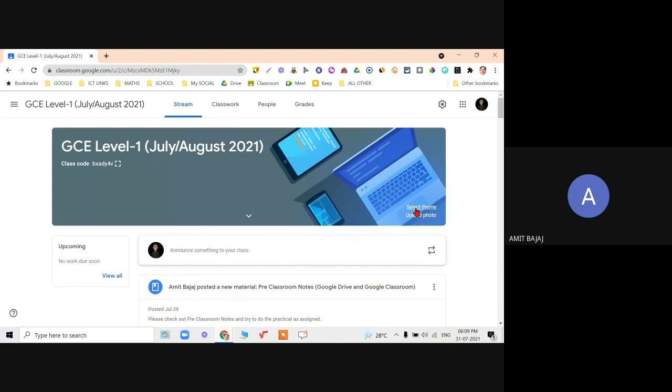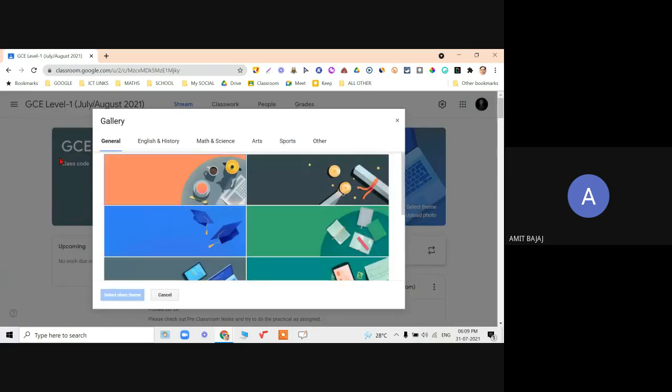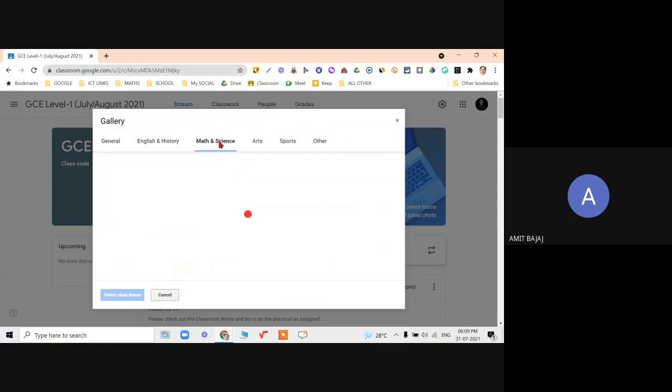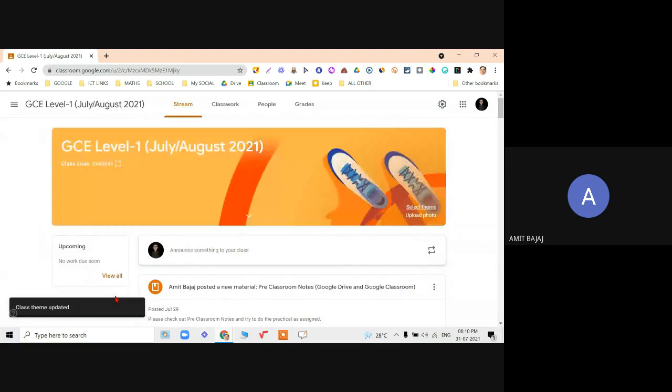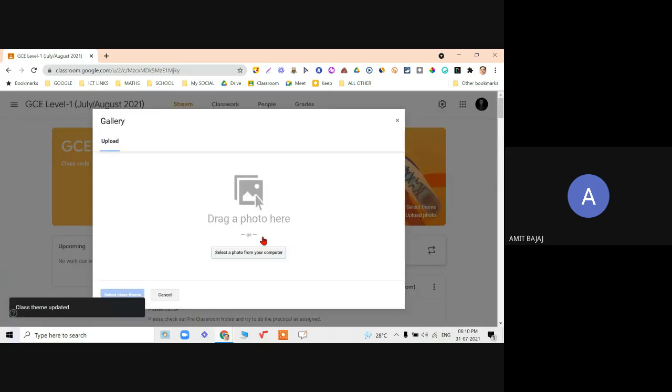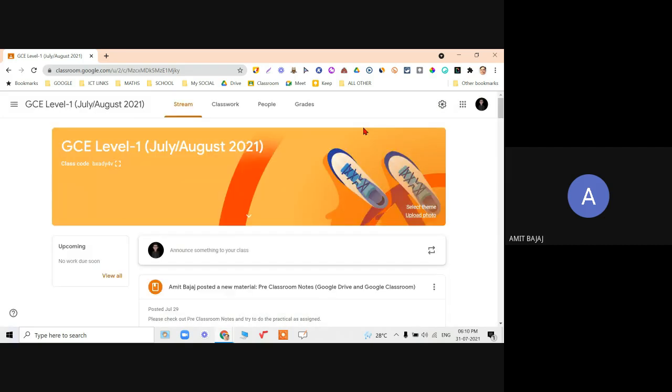Even you can check it out, the option, I can select the theme. Lot many options are available from English, Hindi, math, science, arts, sports, and others. So let's say I want to change the background. I can click it and select the theme. So the theme will get automatically changed. Even I can upload my own image. Anything I can create. I usually use the Canva.